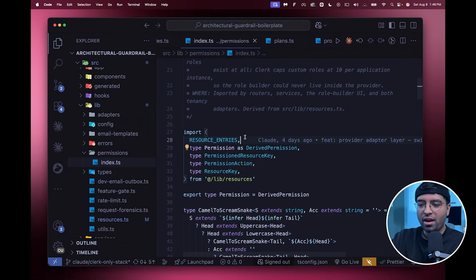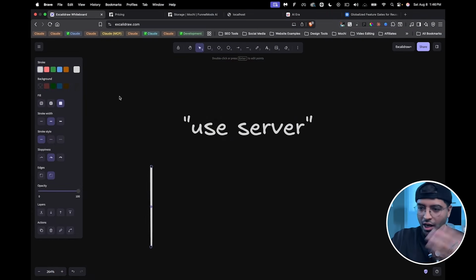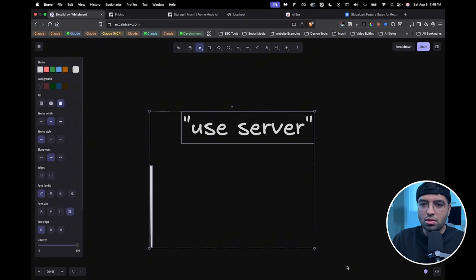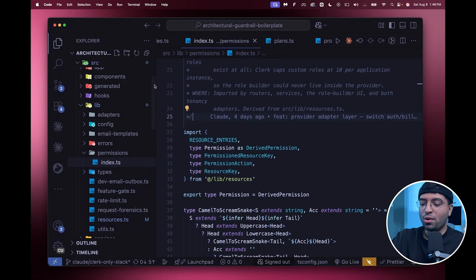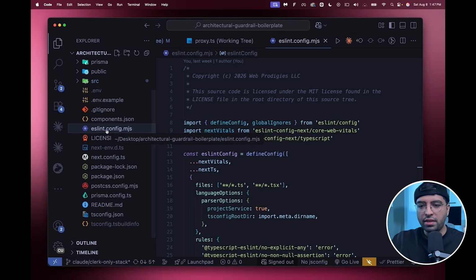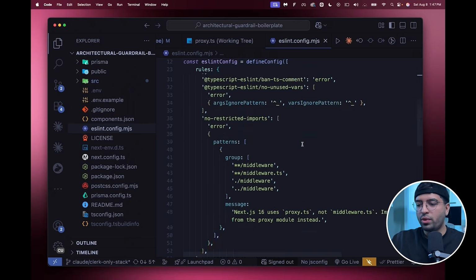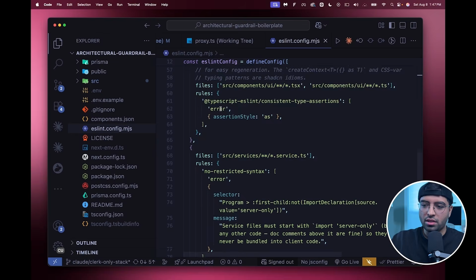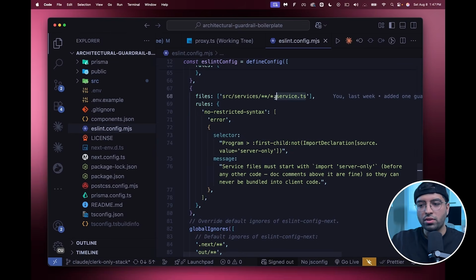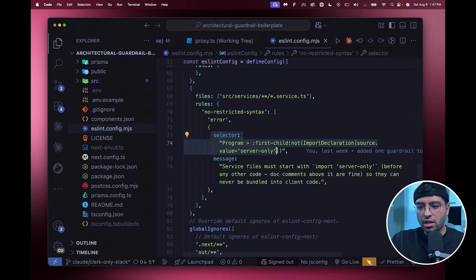And so later on, I figured out the solution. And that's when I introduced these concepts that make more sense to me, which is not to rely on context only and to try to rely more on error logs and linting. And so here's how I would approach this problem. I have an ESLint config file, and this config file will allow me to throw ESLint errors when something fails or when something is not following a pattern. And so the easiest way to enforce this was to create an extended object here that points to my service files. And talk about this first line. So the first child is kind of like, I think this is sort of like CSS selectors.